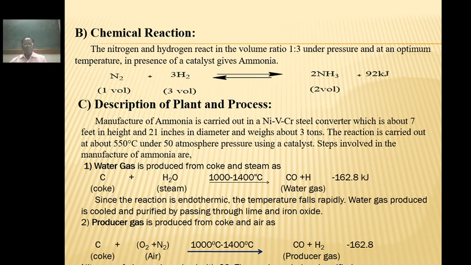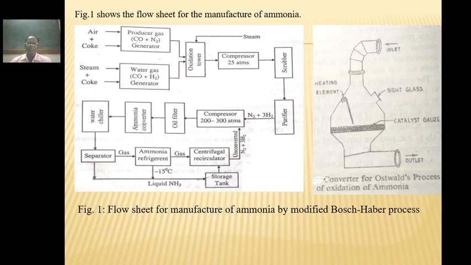Second, preparation of producer gas. This producer gas is obtained from coke and air. When coke and air react at 1000 to 1400 degrees centigrade, it gives carbon monoxide plus nitrogen in equal proportion. This mixture is commonly called producer gas. The flow sheet for the manufacture of ammonia is shown in the figure below.